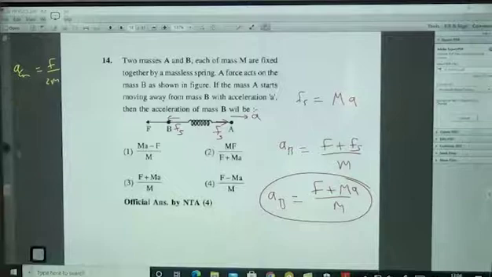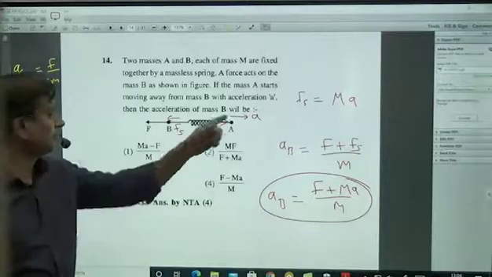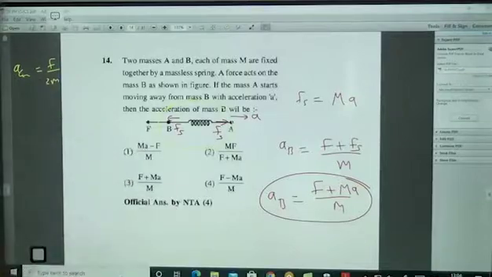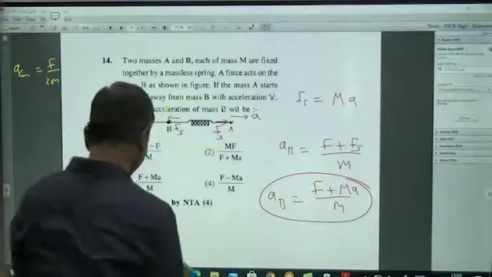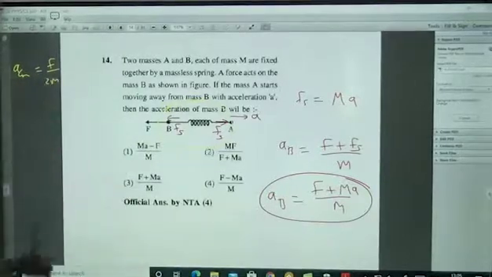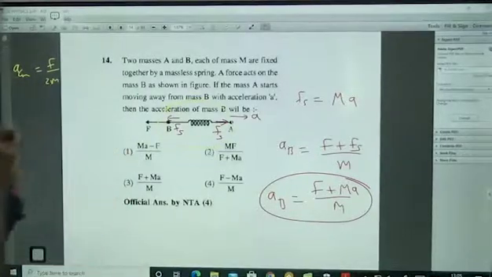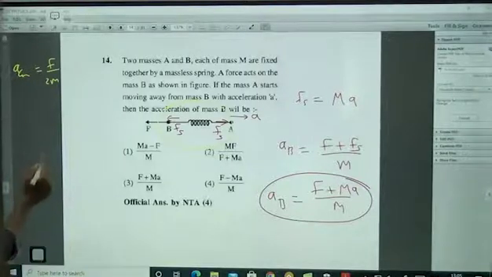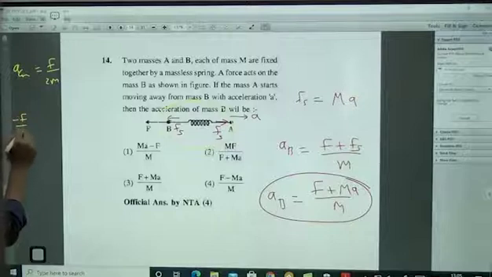Now, which direction is the center of mass acceleration? These two as one system. Force is left side. So center of mass also will have acceleration left side only. So center of mass left side means minus F by 2M, acceleration of center of mass.